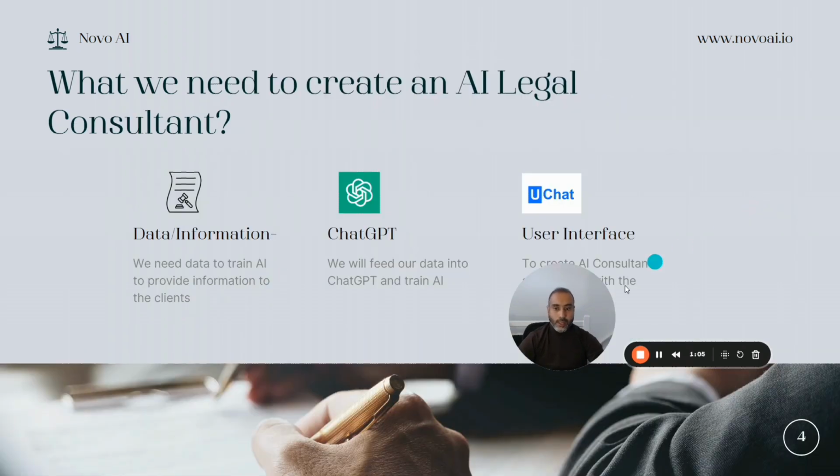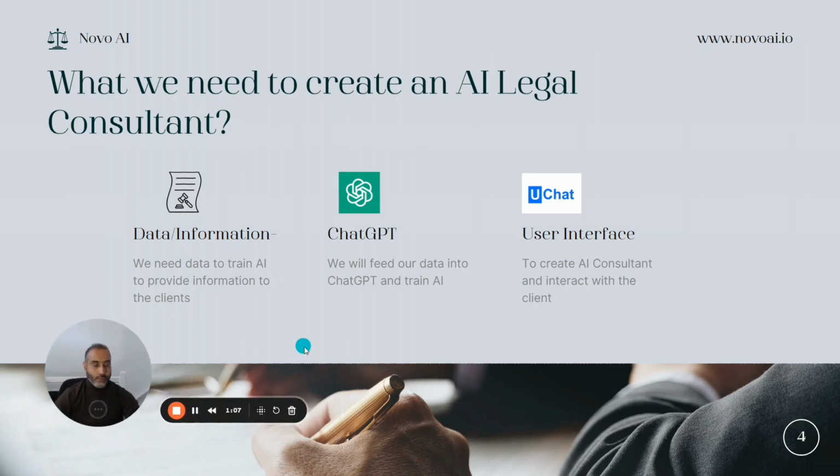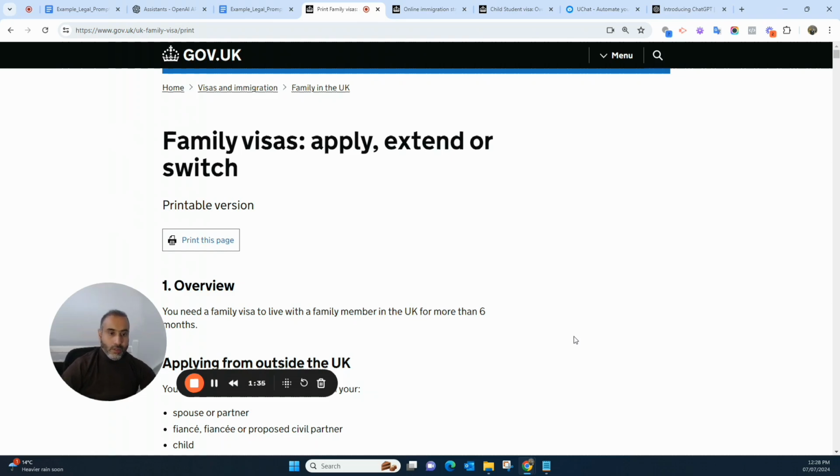So what do we need to build this AI agent? First and foremost, the important one is the data. We need the data, and then we need ChatGPT to train the data, and we need a user interface to build this chatbot and to interact with the customer or the client. So let's start building our AI agent. As I said, first and foremost, we need data.